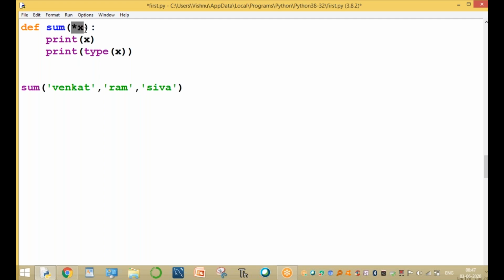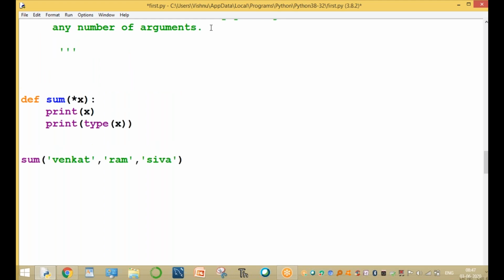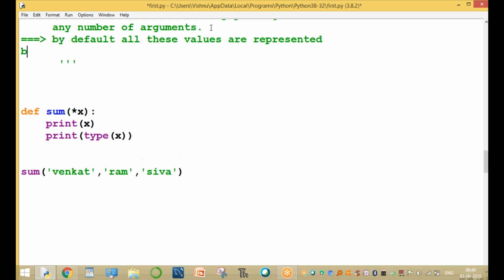Now star x: x is a variable length argument. By default, x is tuple type. By default, all these variable length values are represented by the tuple data type. Clear, guys? By the tuple data type.